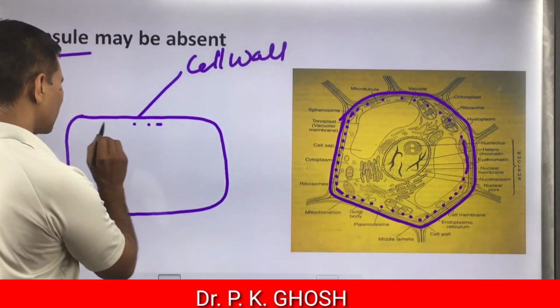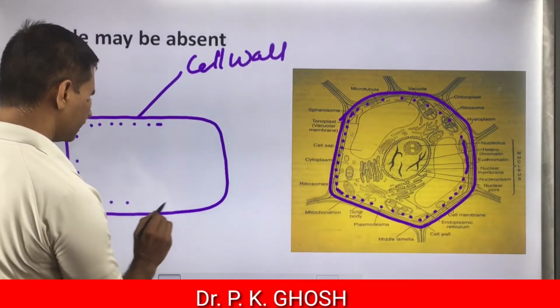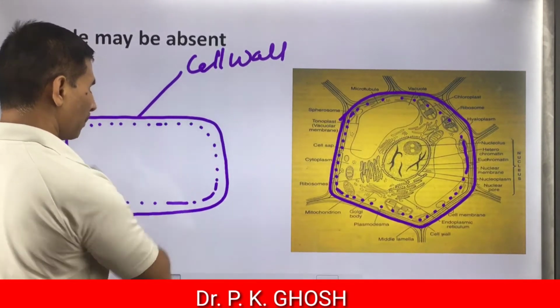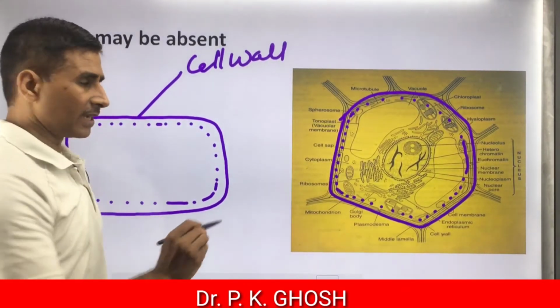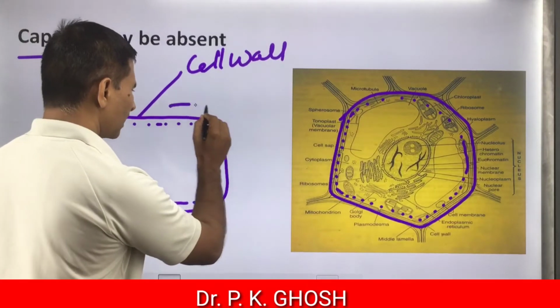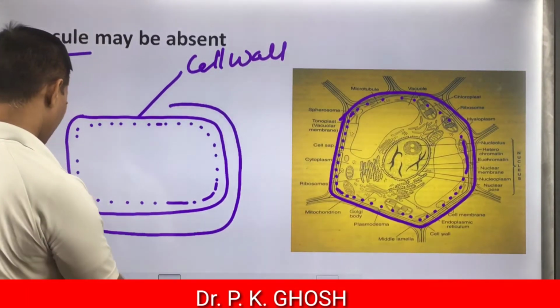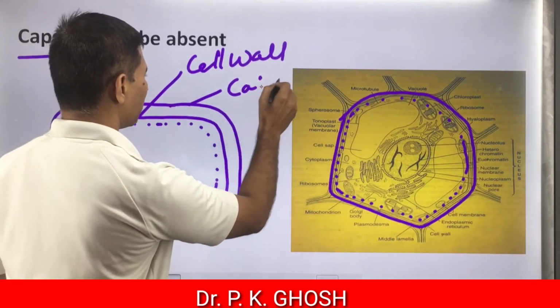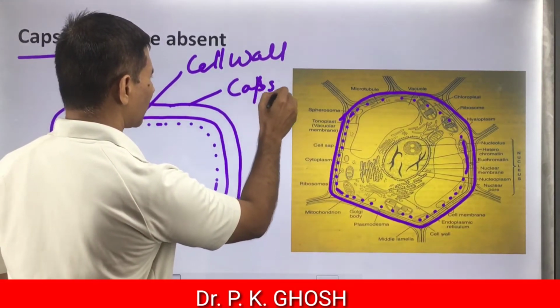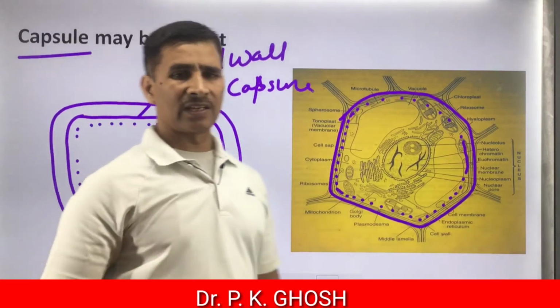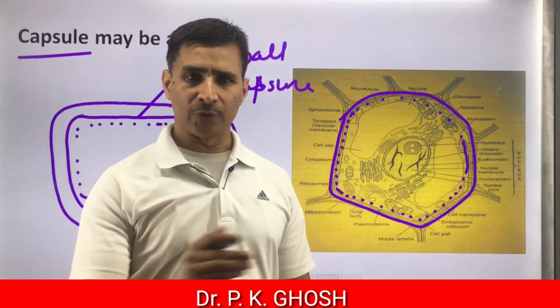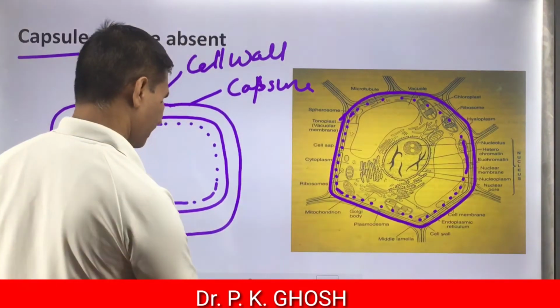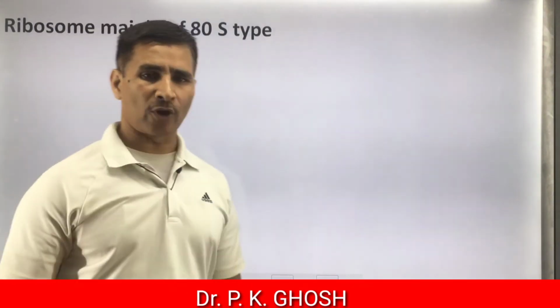Inside the cell wall there is plasma membrane, but in most of the cases there is another thick structure found in bacterial or prokaryotic cell called capsule, which is lacking in case of eukaryotic. Thence, absence of capsule is also a characteristic feature of eukaryotic cell.